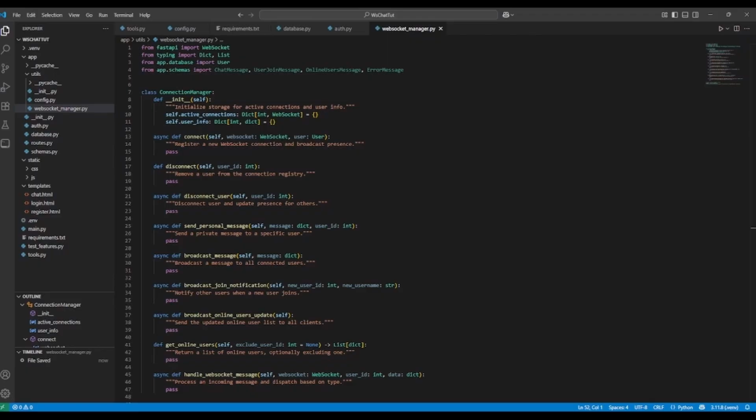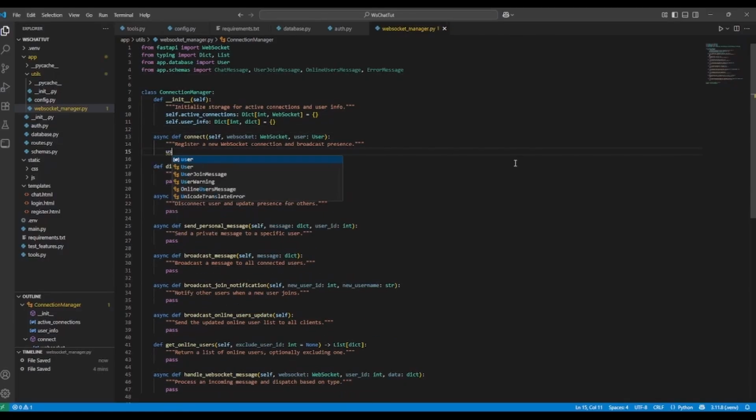And this connection manager is basically the heart of our system here, and it manages all the WebSocket connections and handles the message routing. Its core responsibility is going to be to track the active connections, route messages, handle join and leave events, and then broadcast updates to all users. The active connections is the way that we store our WebSocket object for each connected client, and this is going to hold some complementary data about the user. So it might hold the username and whether or not they're online.